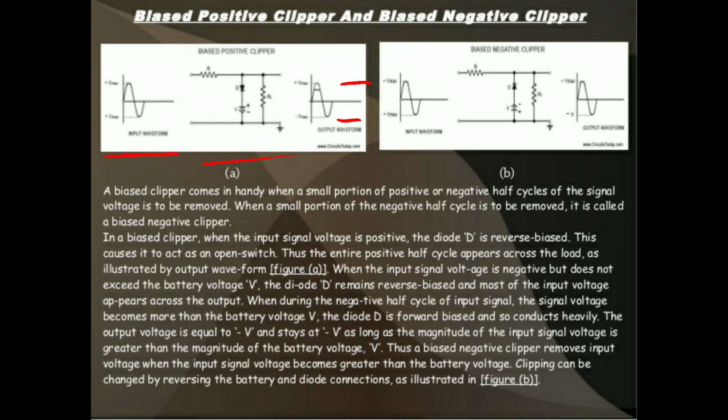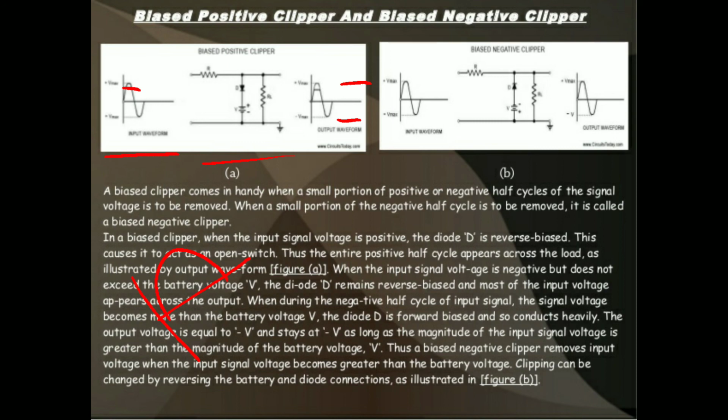How does it get like this? First of all, we consider the positive half cycle. In this condition, the diode is in forward bias condition, which acts as a closed switch, and it is passed to the reference voltage.